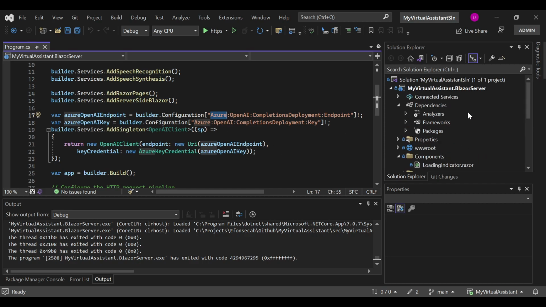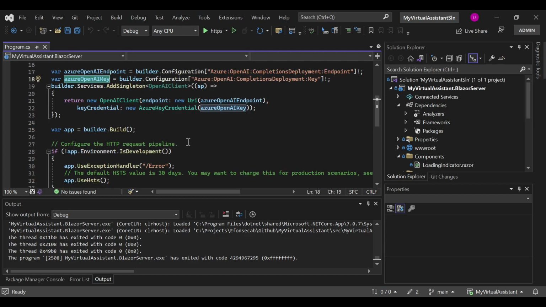Now, this is a Blazor server project, right? And one of the reasons we did this as a Blazor server project is because we want to keep these secrets secret, right? If we had done something like a Blazor WebAssembly and put these secrets in the appsettings.json, then that file would be downloaded to the client and the secrets would be publicly exposed, which is not good at all, right?